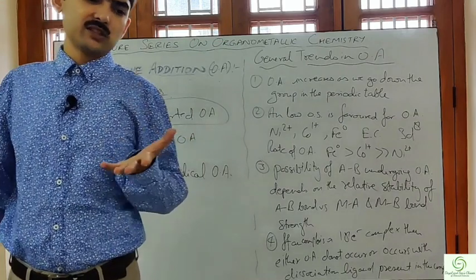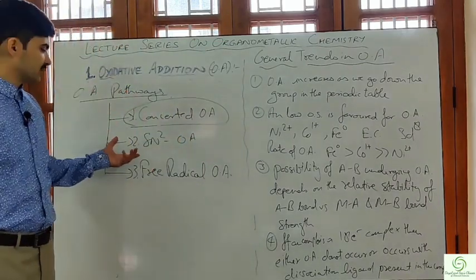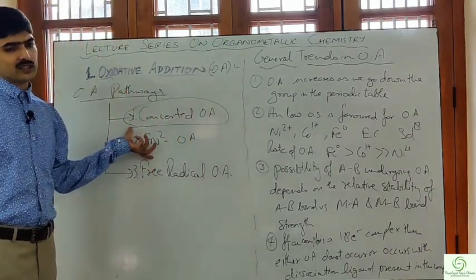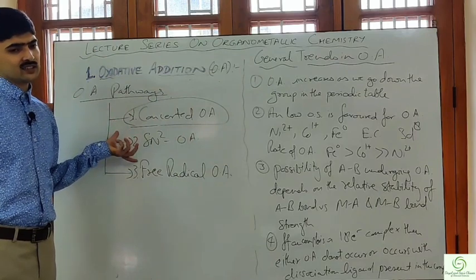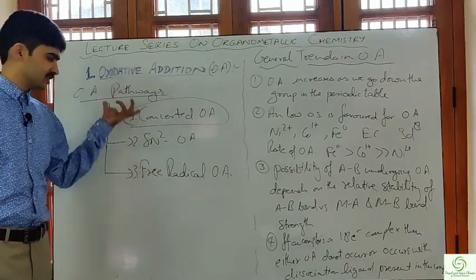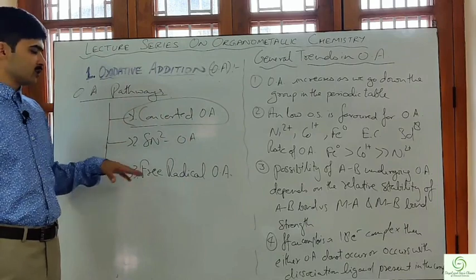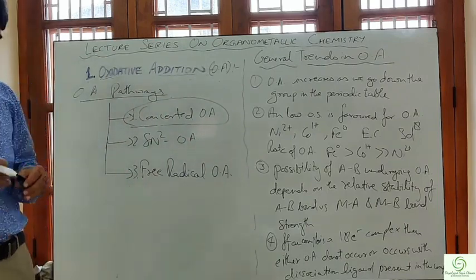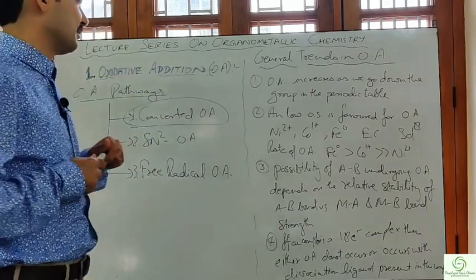All the conditions we will study. Then in the subsequent video we will study the SN2 oxidative addition reaction and the conditions when this pathway will be followed. Similarly, free radical we will also be discussing in a coming video.